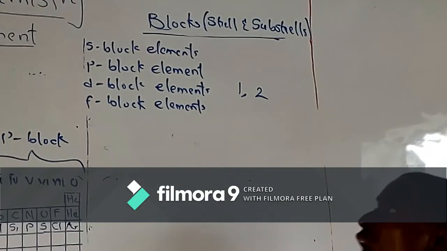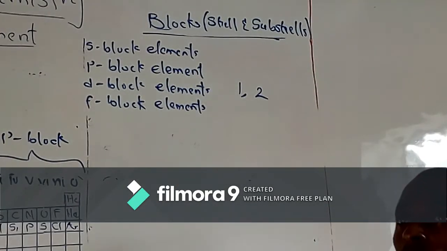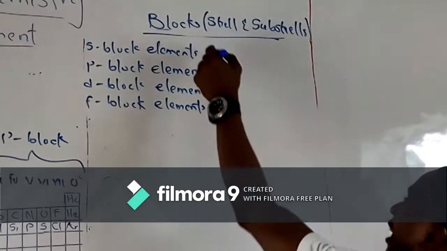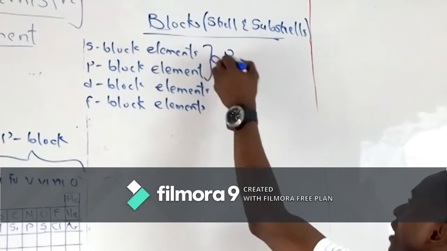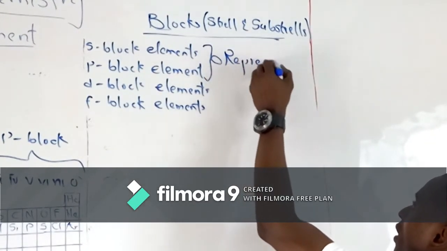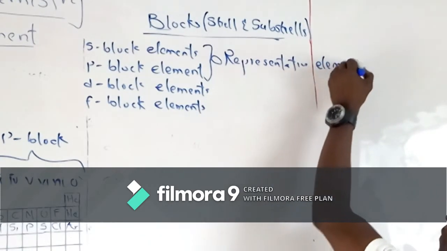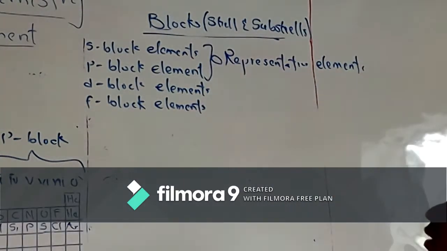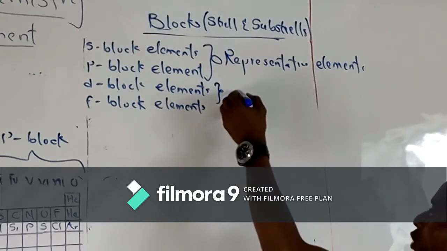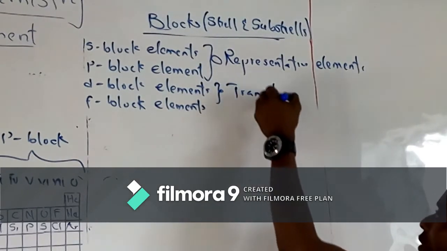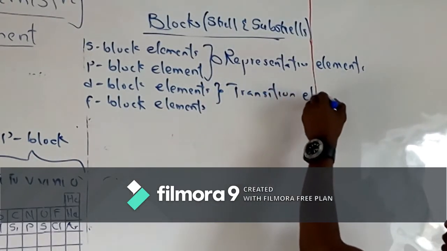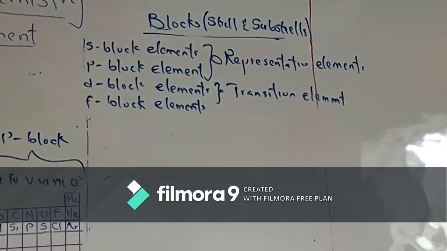Note, the S block and the P block elements are together referred to as representative elements. The D block elements are known as transition elements.